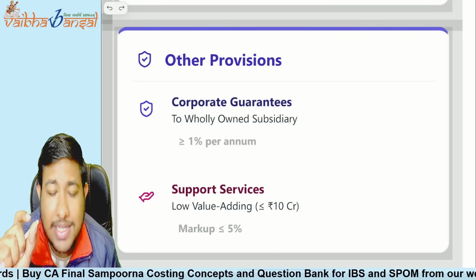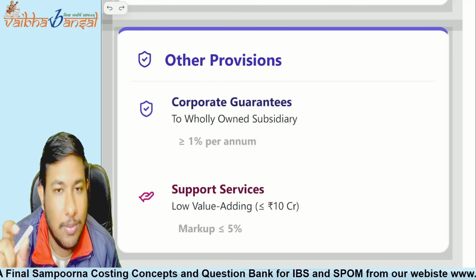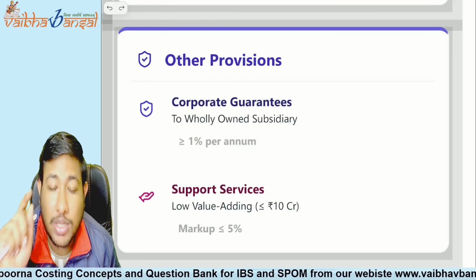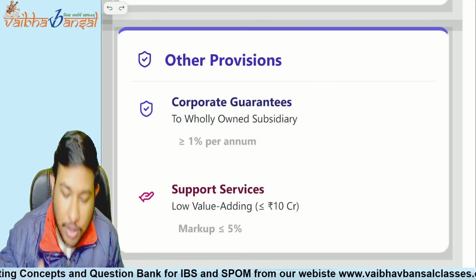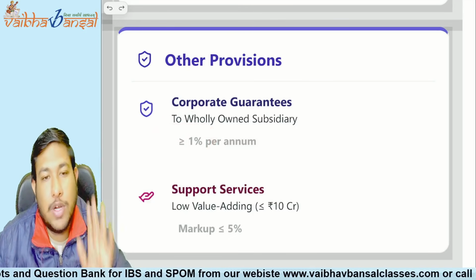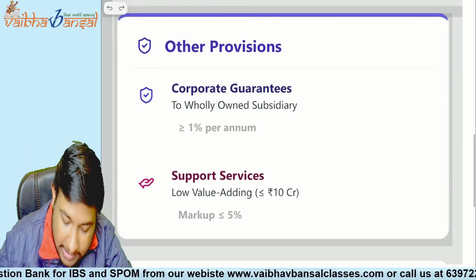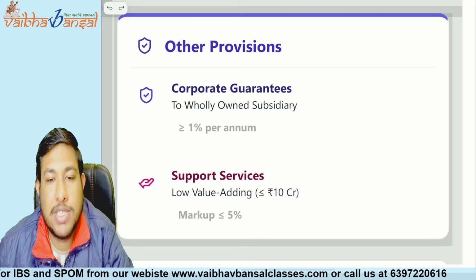Only borrowings, whether short term or long term, are covered. That is only covered for the NR wholly owned subsidiary. Then the profit margin should be at least 1% per annum. And the last part is support services.